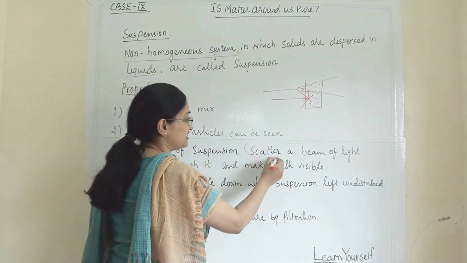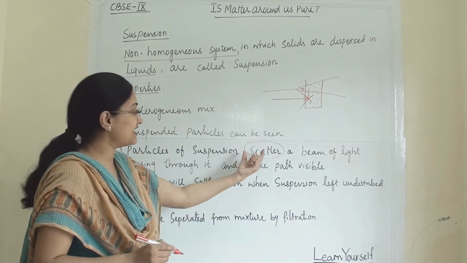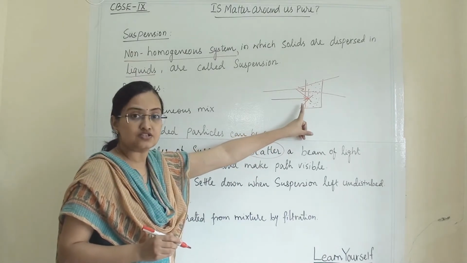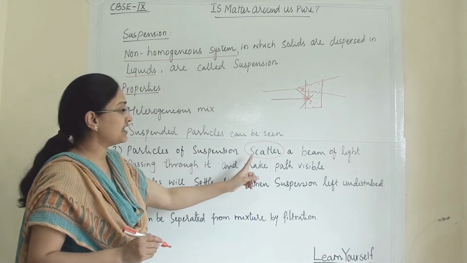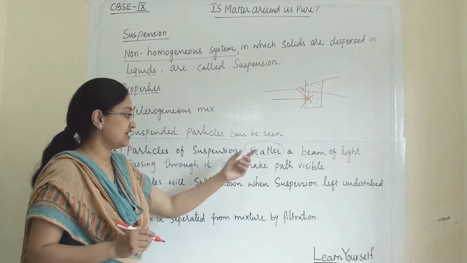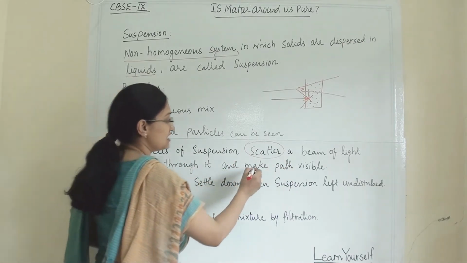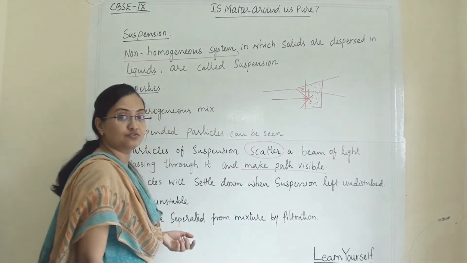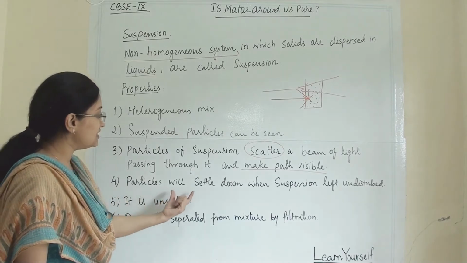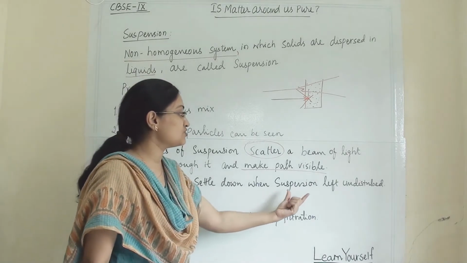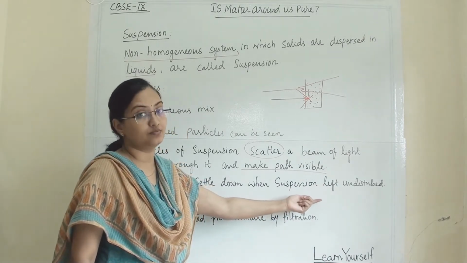because of the scattering effect. Now why can they scatter? Because they are insoluble and they are solid particles. That's why they can scatter a beam of light, and because of that you can see the path of light through the solution. Then fourth, particles will settle down when a suspension is left undisturbed.